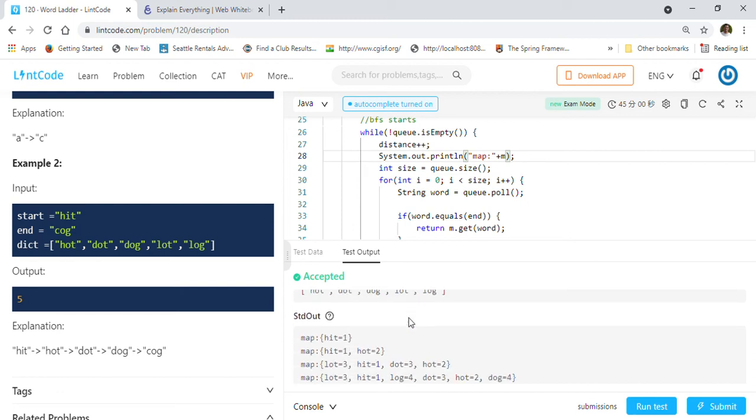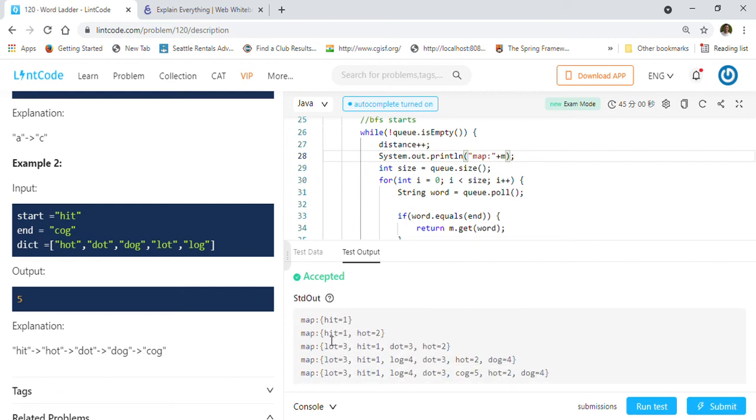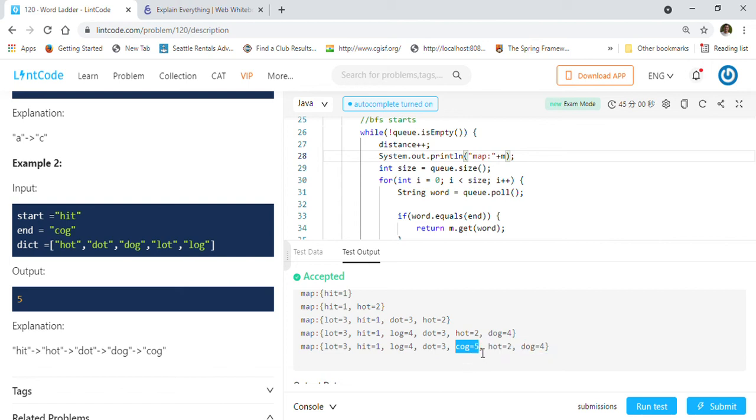So now here, as you can see how the map is getting formed. See, first we started with hit, then hit becomes hot. So we went to 2. Now after that hot becomes lot, and lot and dot we added as a 3, right? Then after that we added log and dog as a 4 basically, right? And after that here you can see that we reached the last one, 5, cog. And then we are going to break because we are now finding the ending word here.